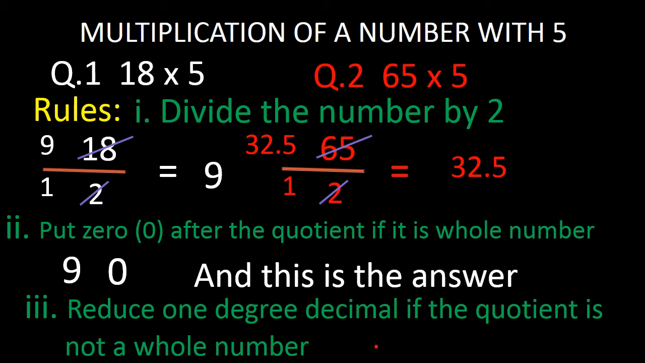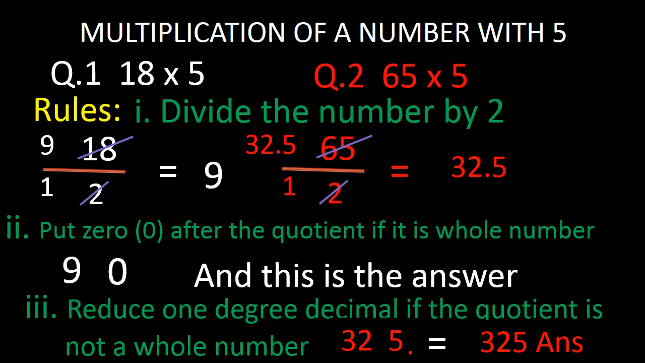So what will we do with this 32.5? We will reduce this by 1 degree of decimal and bring the decimal point to the right position. While bringing this decimal point to the right position, we get the answer 325. So we reduce the decimal degree by 1 if the quotient is not a whole number. If the decimal point is after 2 digits, we will reduce it to 1 digit. If the decimal point is after 3 digits, we will reduce it to 2 digits.